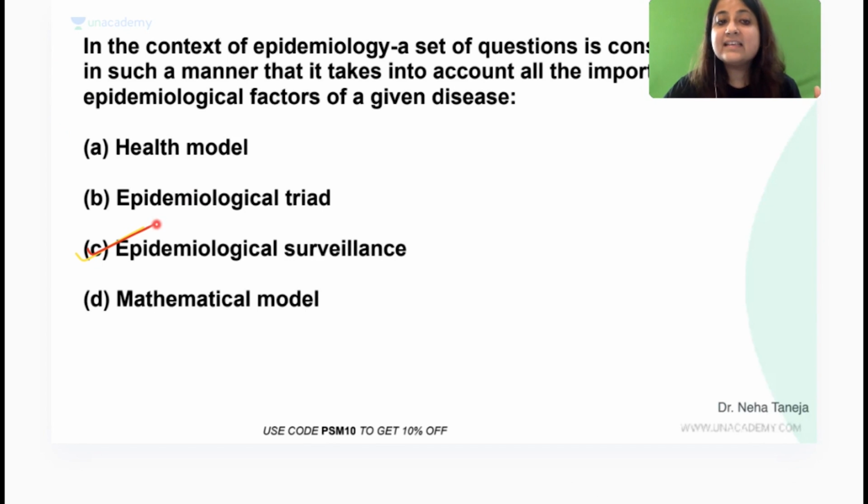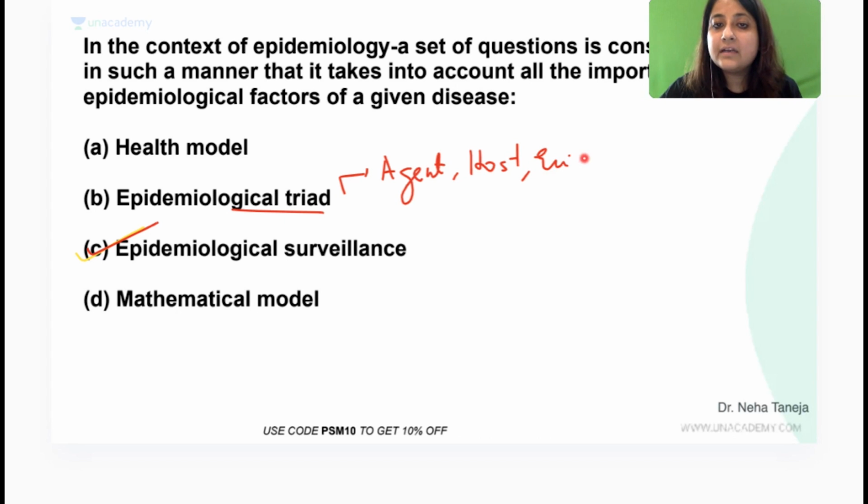How could you answer this, guys? Triad, you all know what is a triad. It is a theory of disease causation, interaction and interdependence between agent, host and environment. All right. And what is advanced model of epidemiological triad called, guys? What is advanced model of epidemiological triad?